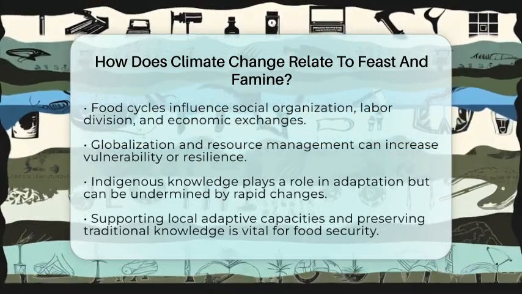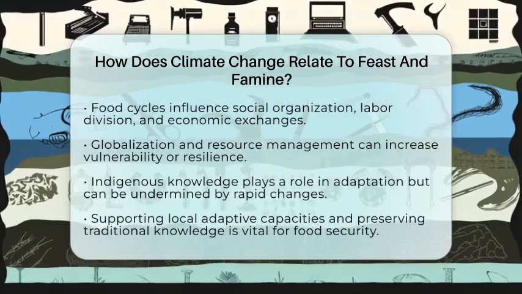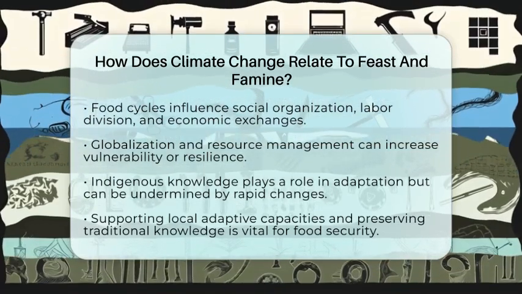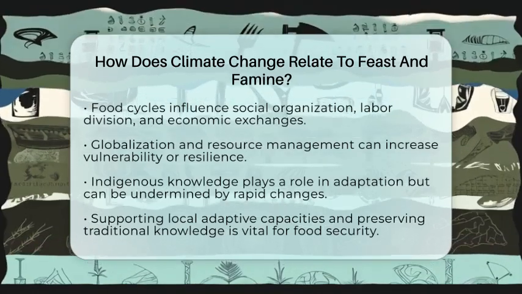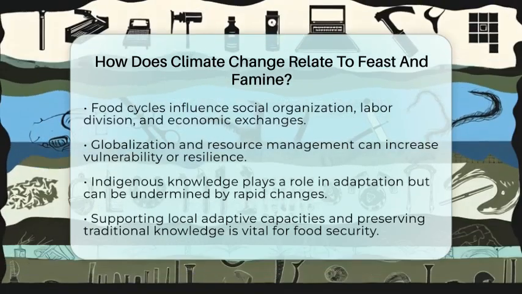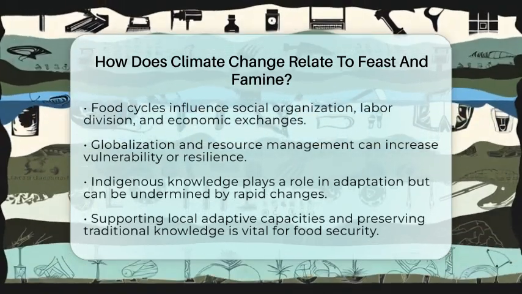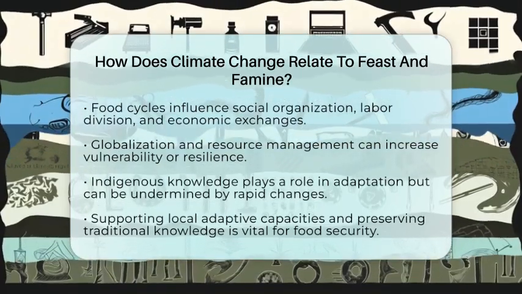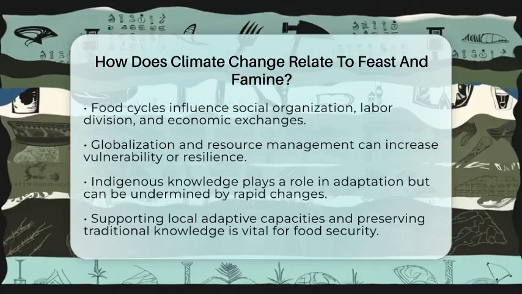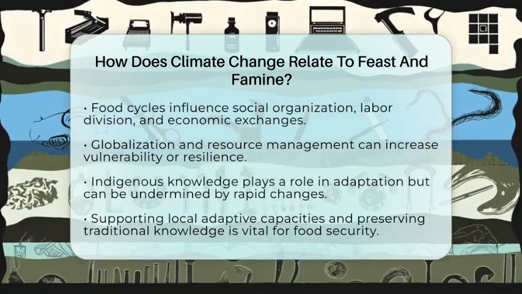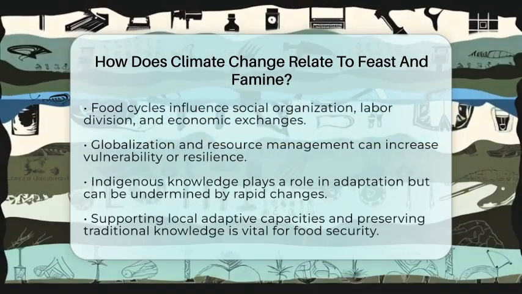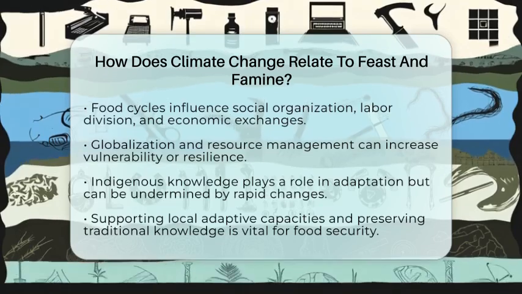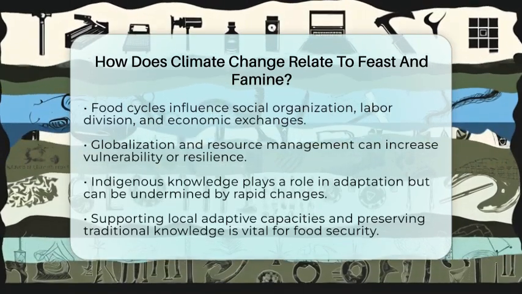Understanding how climate change relates to feast and famine highlights the importance of supporting local adaptive capacities. It is essential to preserve traditional ecological knowledge and consider social dynamics when addressing food security in a changing climate. This approach shows that climate impacts on subsistence are complex and influenced by cultural, economic, and environmental interactions.